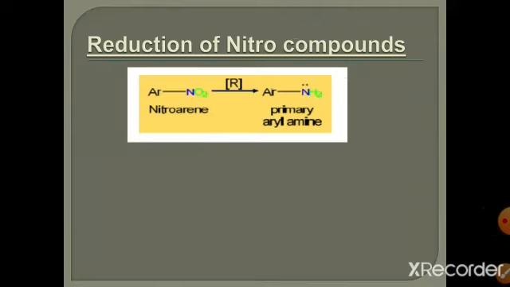So in the first step, NaNO2 is protonated in the presence of HCl. HCl donates its proton to NaNO2, and when it is protonated, it has a positive charge in the first step. In the second step, water is removed